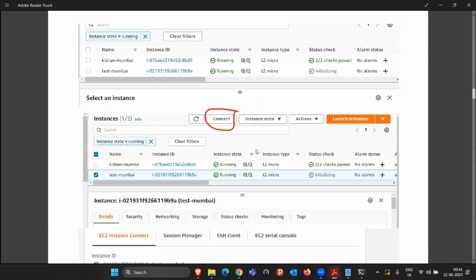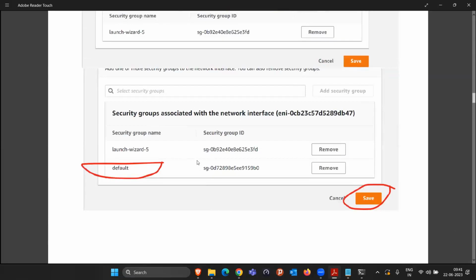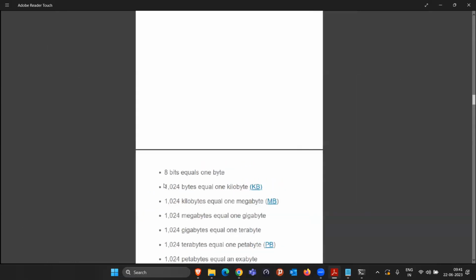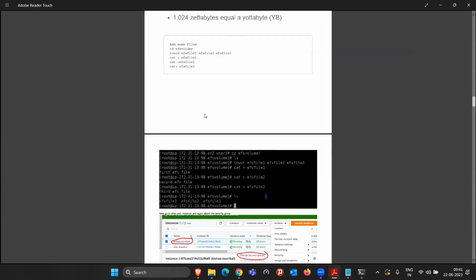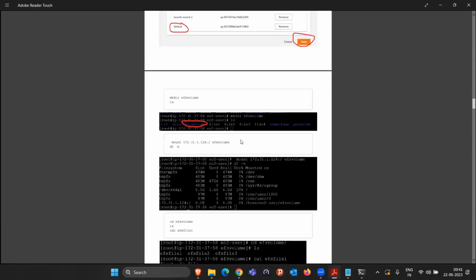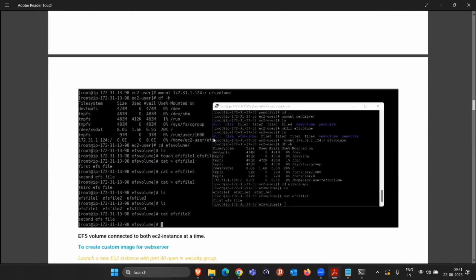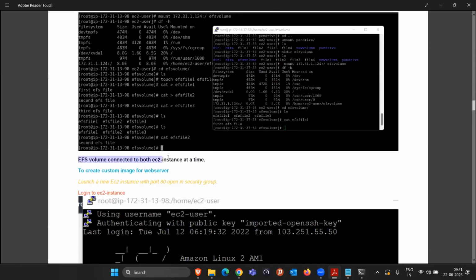This is all the experience of how we created the EFS volume, how we connected it, how to attach the security group. And 8 exabyte equals, that calculation I showed you here. Like 8 bits equal 1 byte, so you can compare how many terabytes an exabyte will be. Once everything is connected, you'll be able to access the data, and we can access the data in parallel from 3 different machines, 100 different machines like that. So the EFS volume is helping us connect to both EC2 instances at the same time.